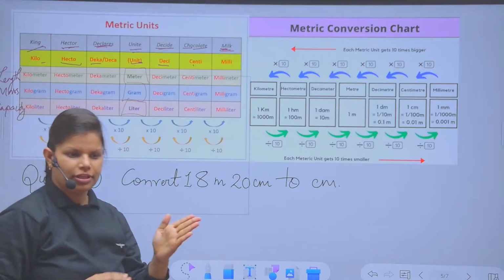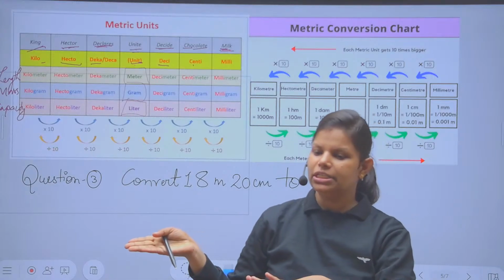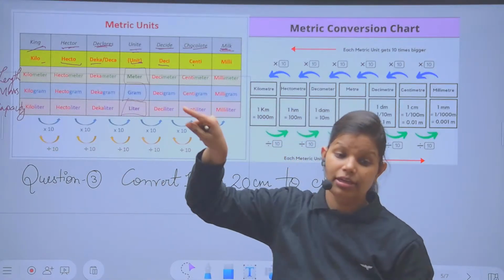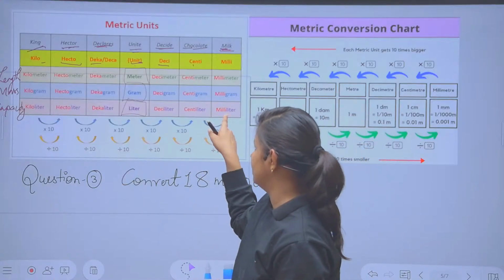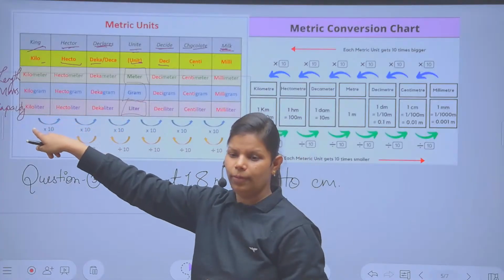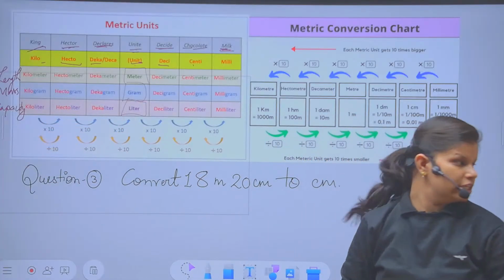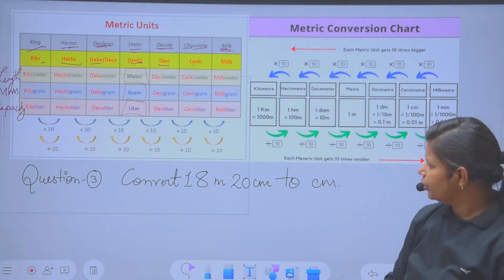So within a few seconds: milli, centi, deci, meter, deca, hecto, kilo, meter. For the next one, milli, centi, deci, gram, deca, hecto, kilo, gram. Then again for liter, milli, centi, deci, liter, deca, hecto, kilo. Clear? Understood within these three parts. Now next for you to understand is how you will convert the given unit.